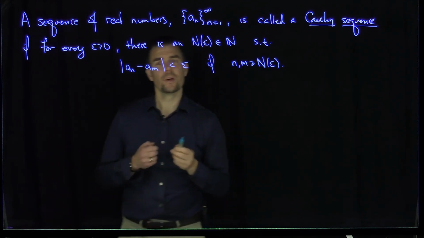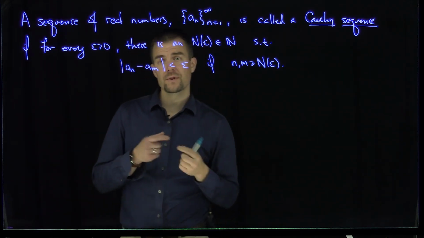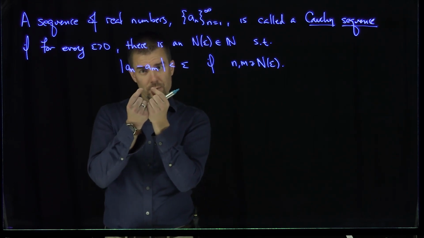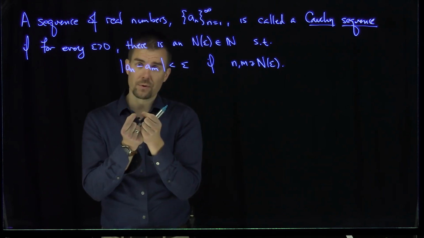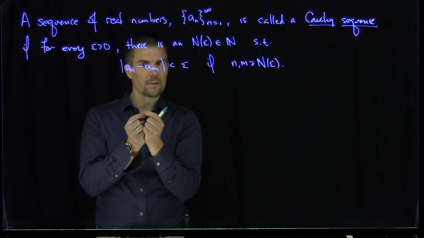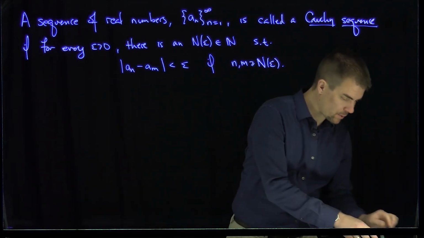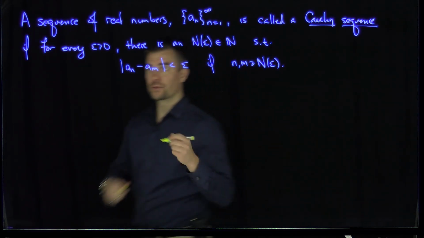They satisfy this condition. Unlike the definition of a convergent sequence, all Cauchy is saying is that the deeper you are in the expansion, the difference between any two terms is getting arbitrarily close to each other. This is a little bit different than the definition of convergence, but we'll see for real numbers it's actually the same. So let's prove that first proposition. That's our proposition for Cauchy sequences.